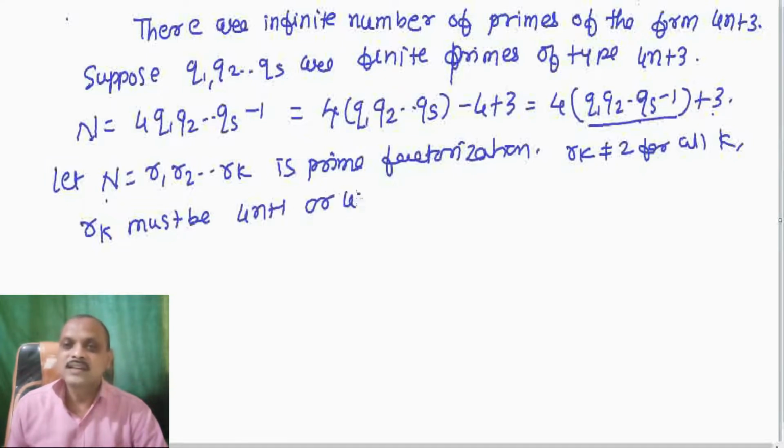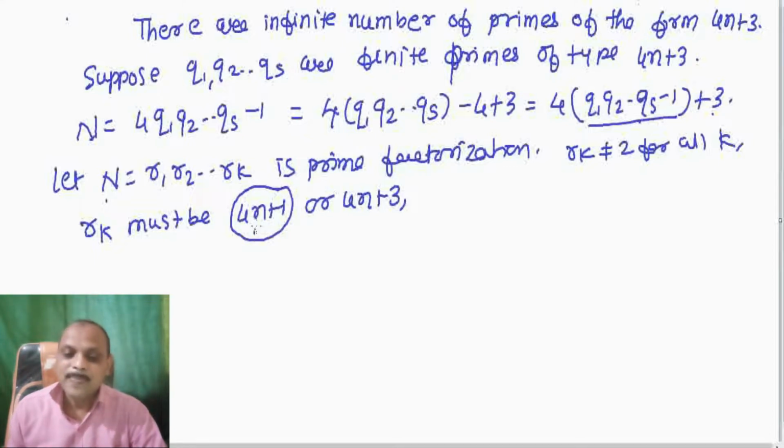But we have proved that if we take the product of numbers of the type 4n plus 1, then their product is again of the type 4n plus 1. But here n is not of the type 4n plus 1. So this possibility is not suitable to us.